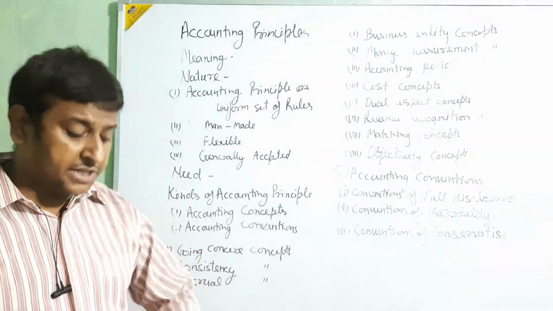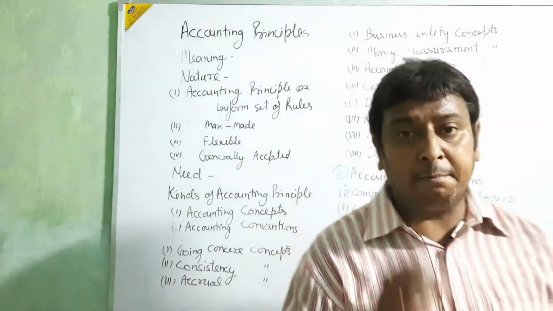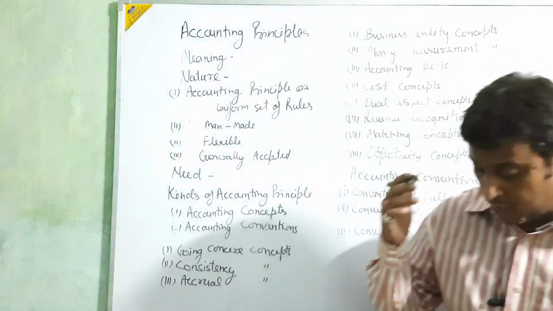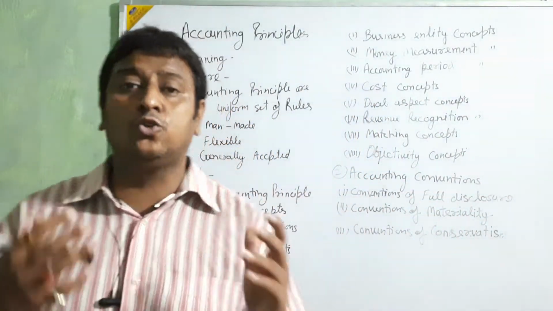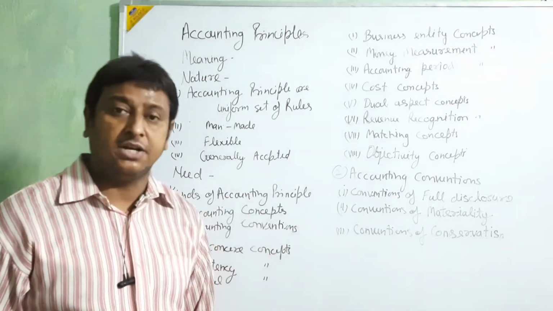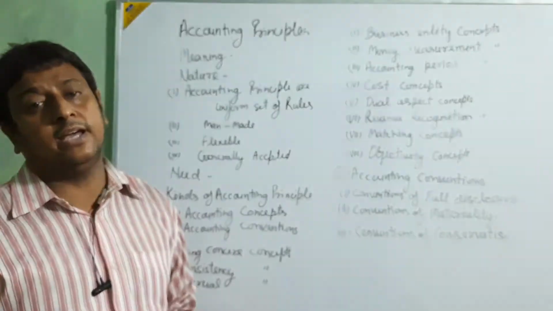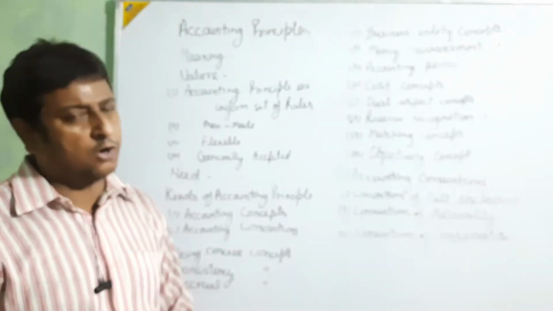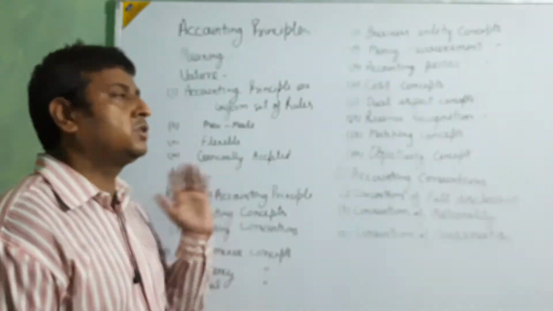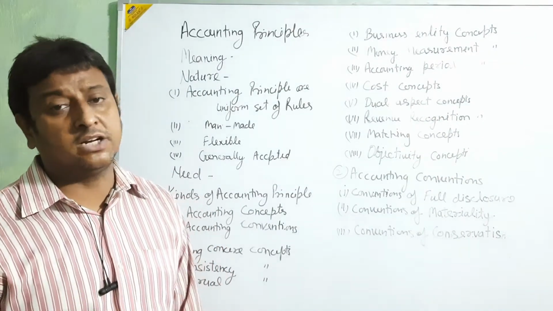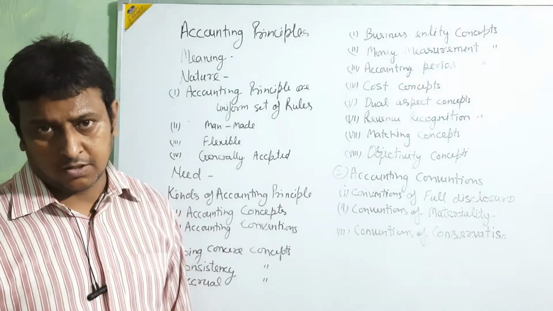Without the principle, we are not able to use accounting rules and regulations, terminology or system.